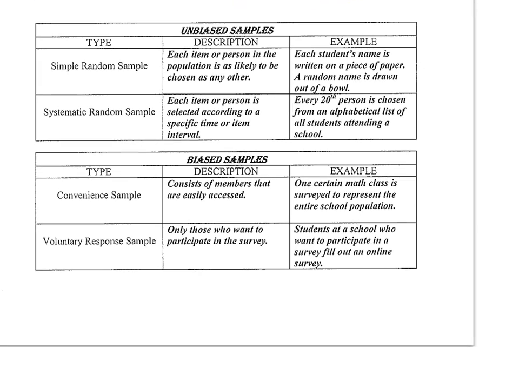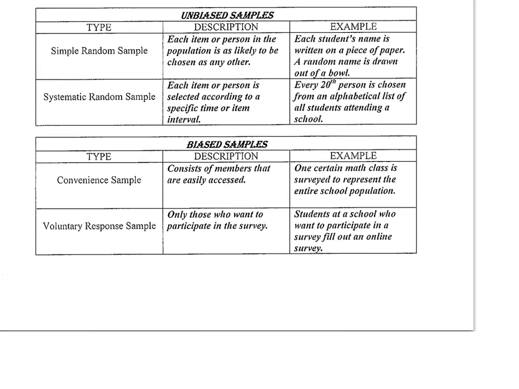Now, there's some kinds of samples here. The first one is a simple random sample. Each item or person in the population is as likely to be chosen as any other. For example, each student's name is written on a piece of paper. A random name is drawn out of a bowl. Mrs. Zora has popsicle sticks with each student's name on it in a cup. Every student has an equal chance of being chosen. So those are all called an unbiased sample.